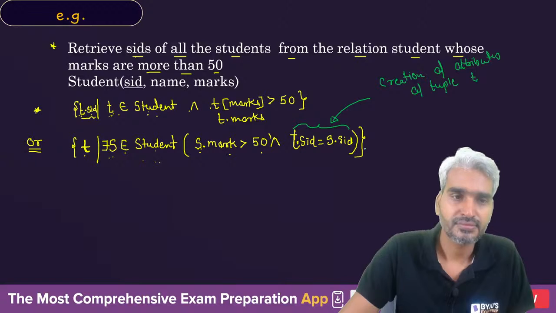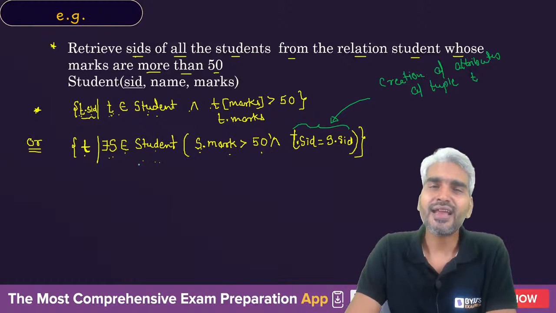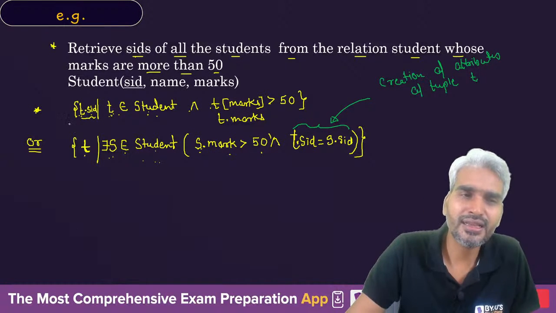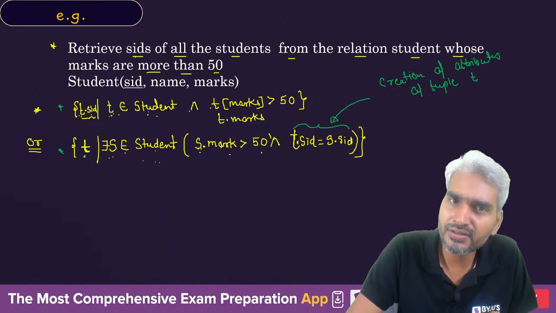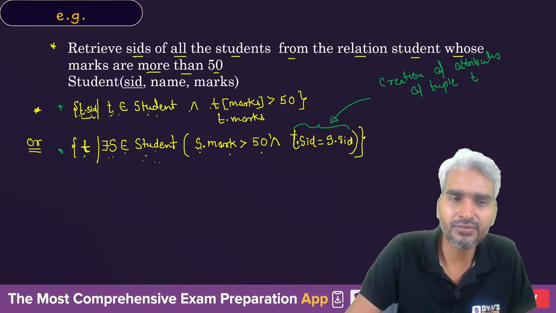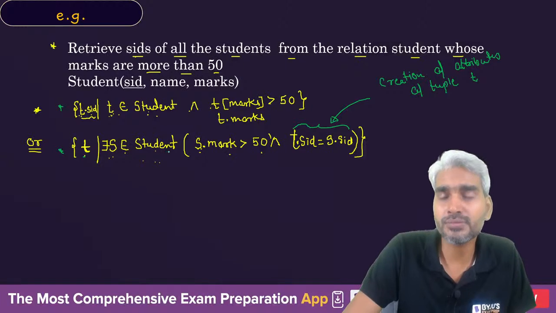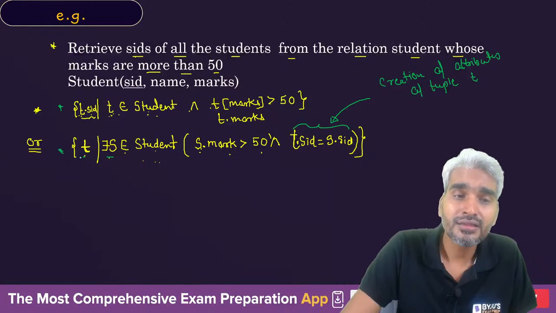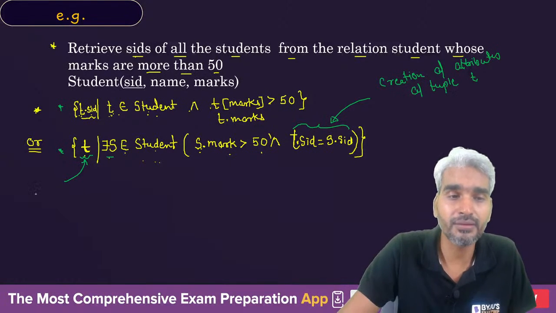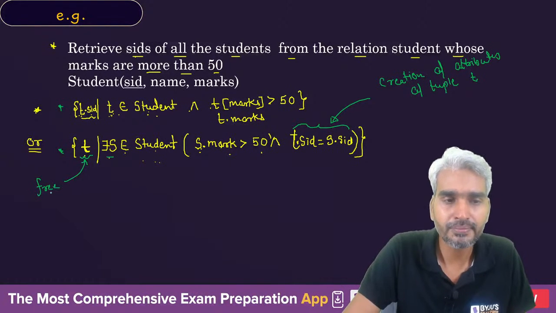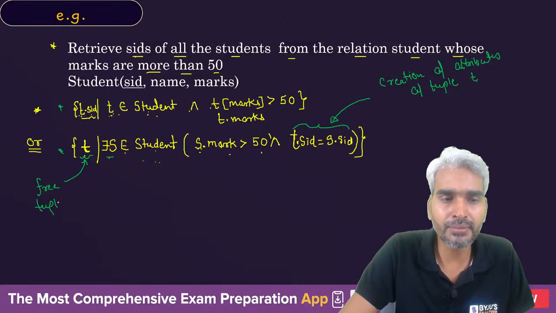Okay. Can I do anything else? So sir, we could do this, or we can use a separate tuple variable for the output, and we can eventually select the tuples from the relation using a different tuple variable. So this tuple variable which is used as an output tuple variable is a free tuple variable. What do I mean by free tuple variable?